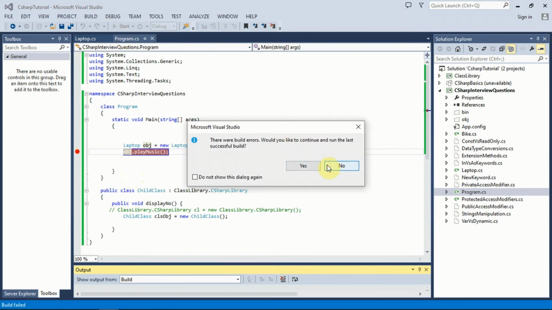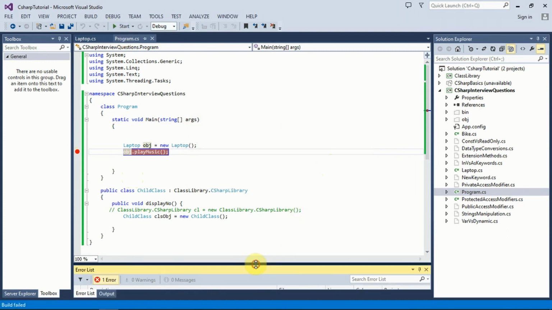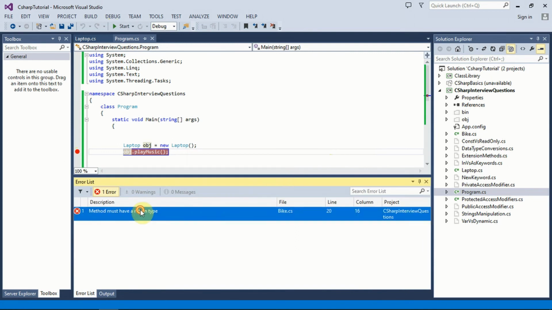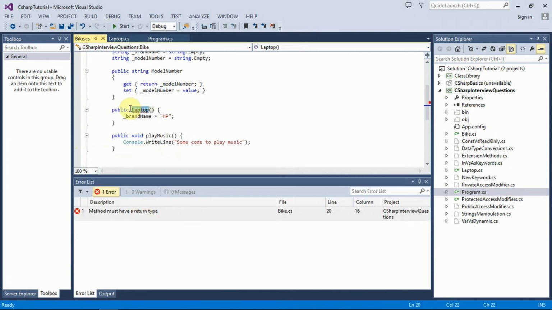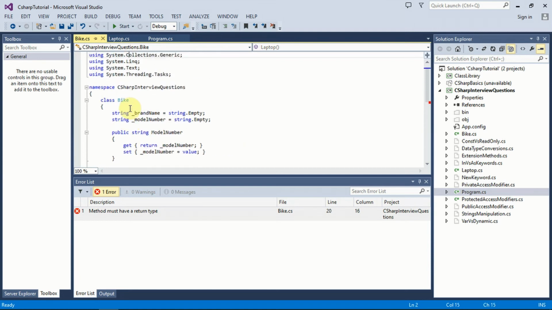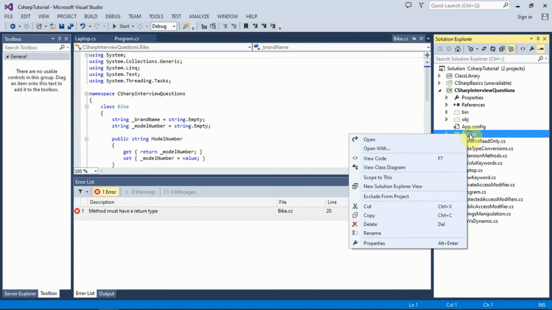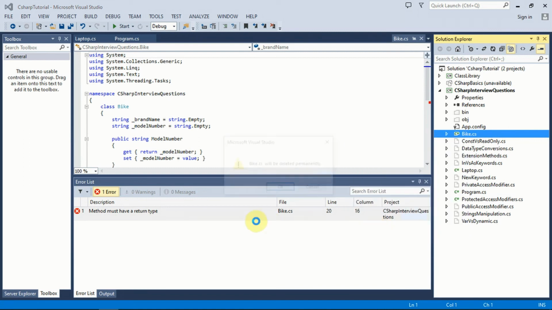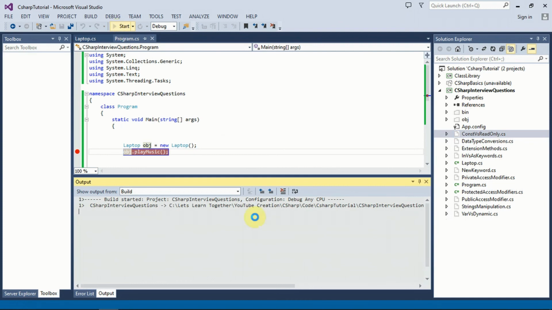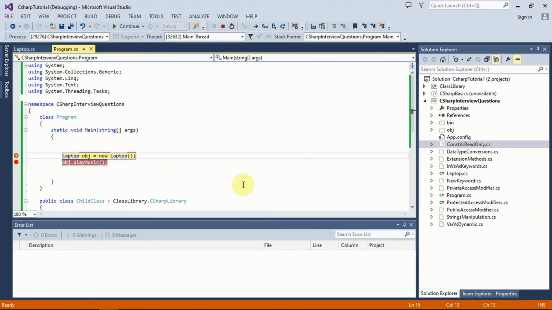Oh, build error. What is the error? Method must have a return type. Why? Oh, this is some other class I have created. Let me delete it. So if you see here, this is Laptop and I'm creating an object of the Laptop class.